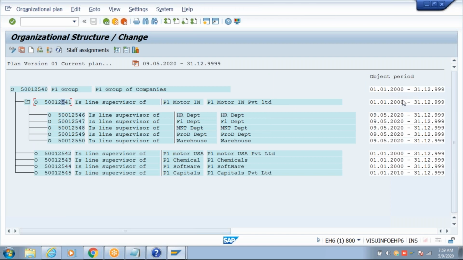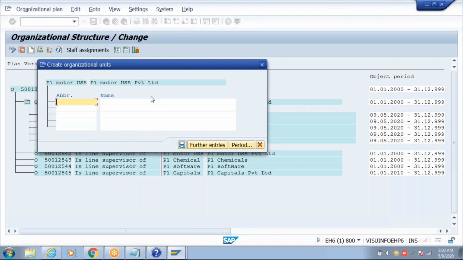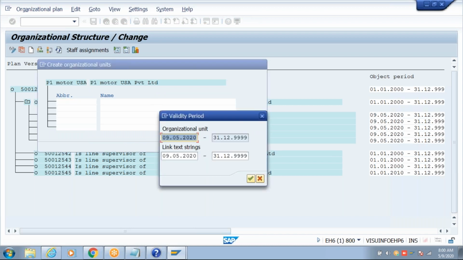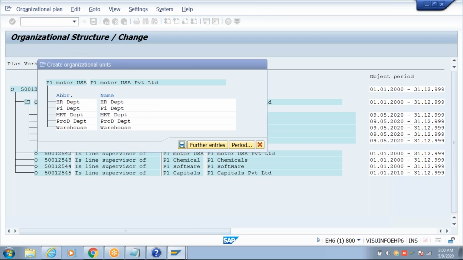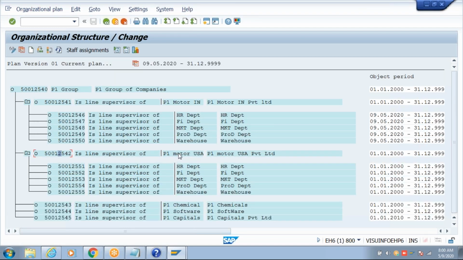I forgot to change the validity. When I logged in, I needed to change the validity. How to correct this validity is one of the scenarios that we will discuss later. Go to this one, create. So this is the HR department of Motors.